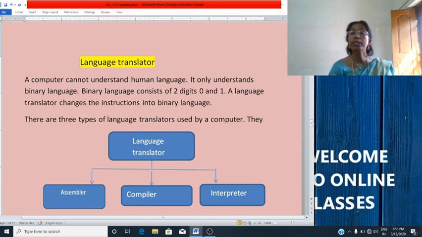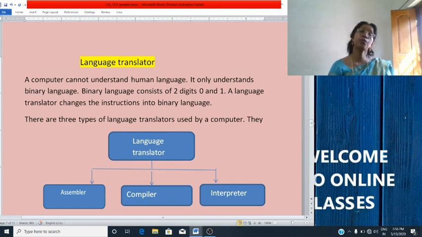Therefore, to write computer programs, programmers use various other languages like C++, Visual Basic, Java, etc. A language translator changes the instructions into binary language. So, a language translator can change a high-level language program into machine language or binary language.